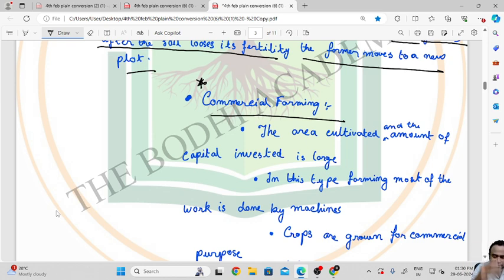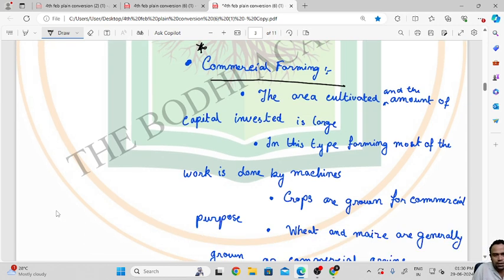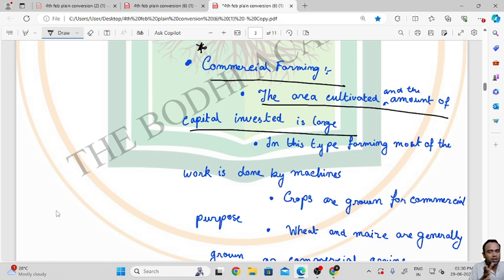Let's look at the basic features. The area cultivated and the amount of capital invested is large. Why? Because this is done on a large scale, so if you want to do farming on a large scale, the capital that needs to be invested is also going to be large.